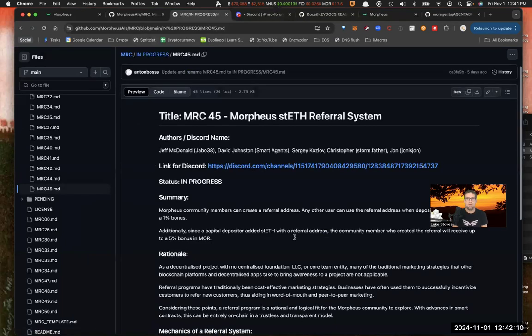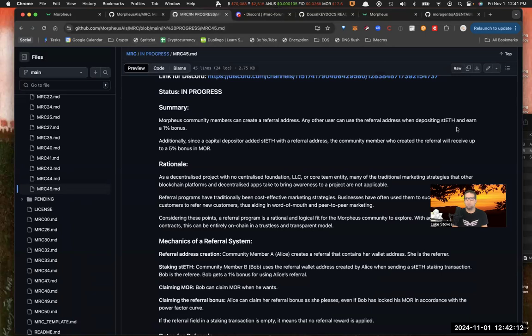There's the Discord link. The whole idea is that if you can refer people, you can earn a 1% bonus. And the capital depositor who created the referral also receives up to a 5% bonus. So both people are rewarded: the new person coming in who says, hey, I've got a referral, I want to make sure they get hooked up, and you as the person who made the referral.